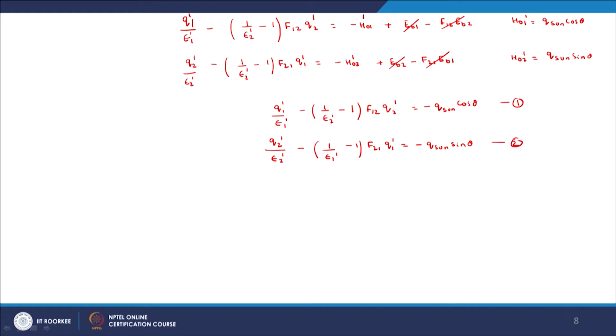This is equation 2, and these equations are for the lambda less than 4 micron spectral range.